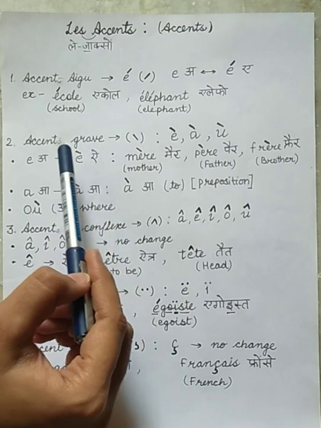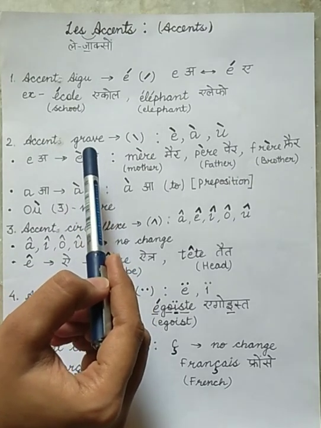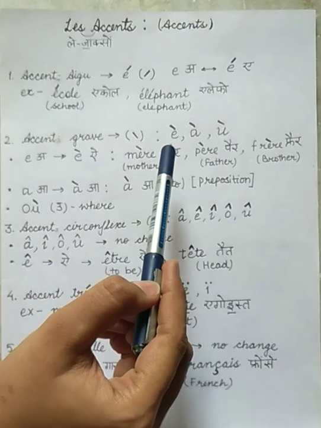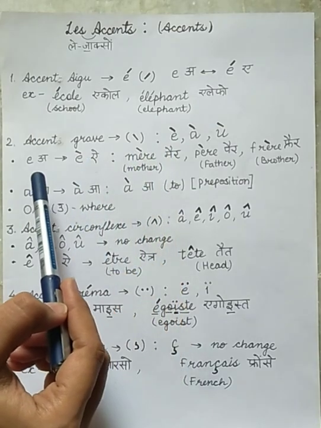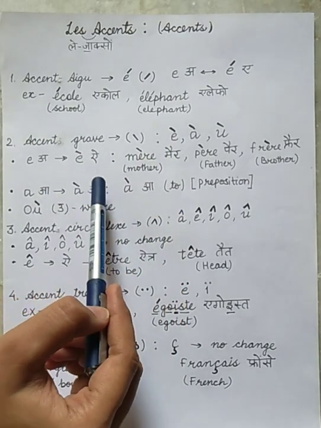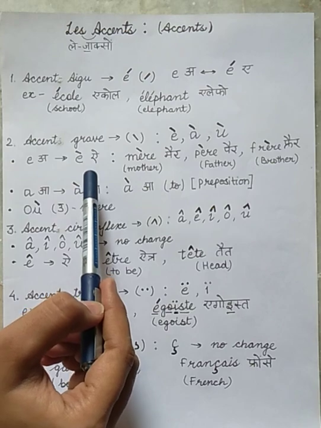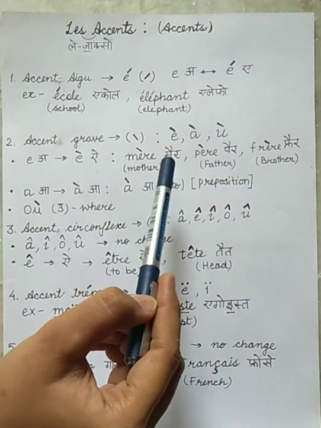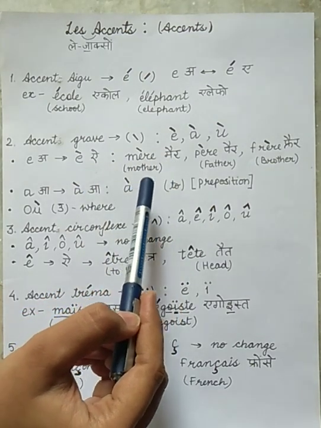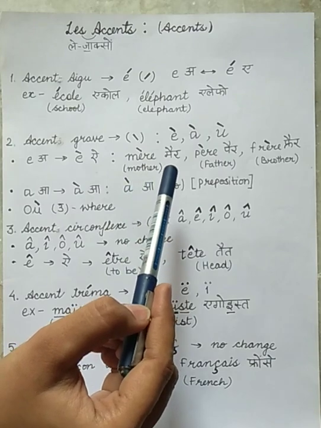The second accent is accent grave. It works with the letter E and changes the pronunciation of this letter. For example, mère, which means mother.